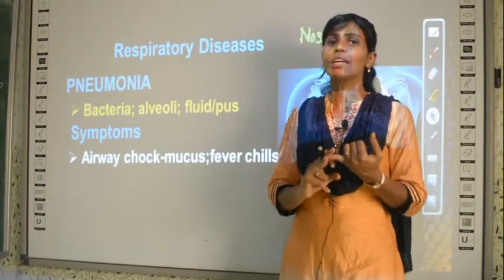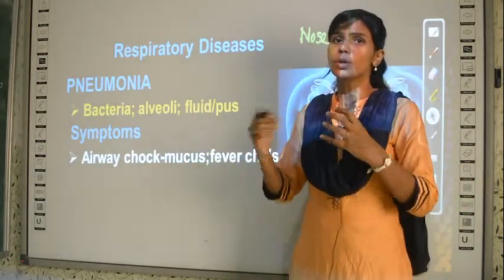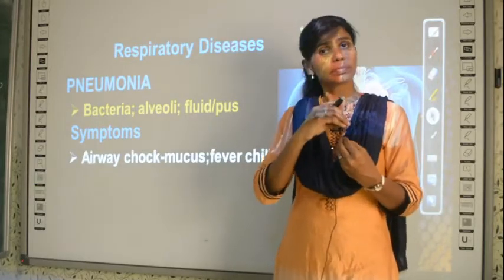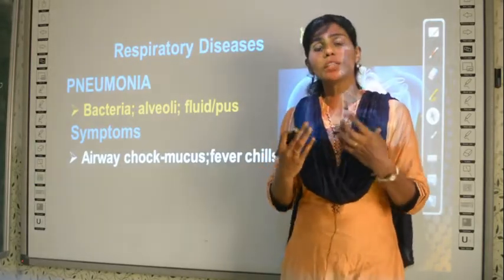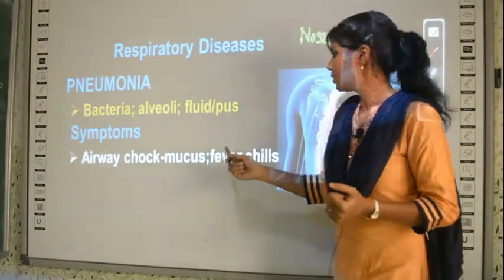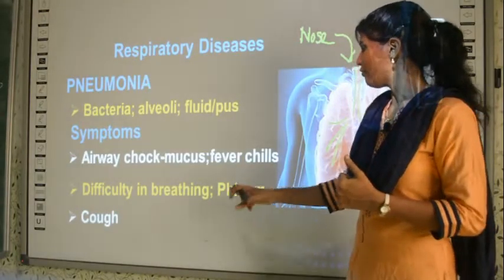You will have difficulty in breathing because the airway is choked with this fluid. So you have extra fluid inside the air pocket or the alveoli, right? So it is not easy for the person to breathe. So the airway is choked. And also phlegm.